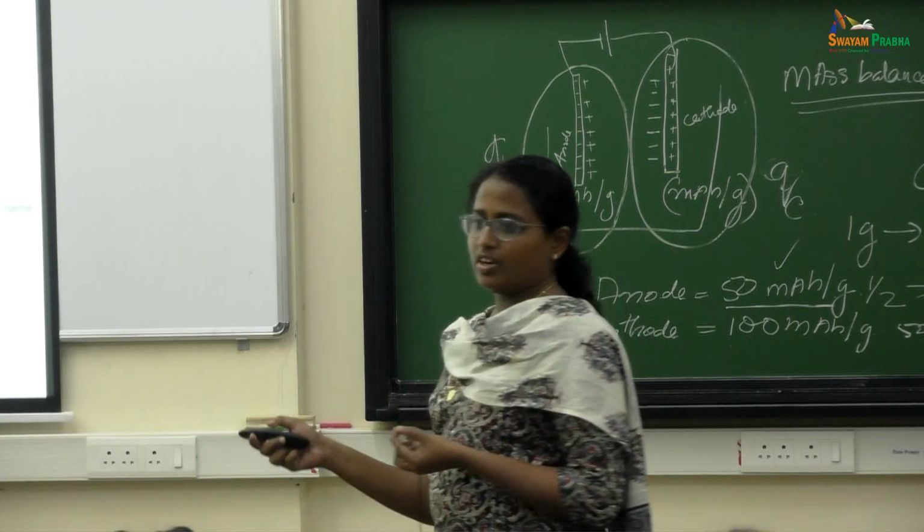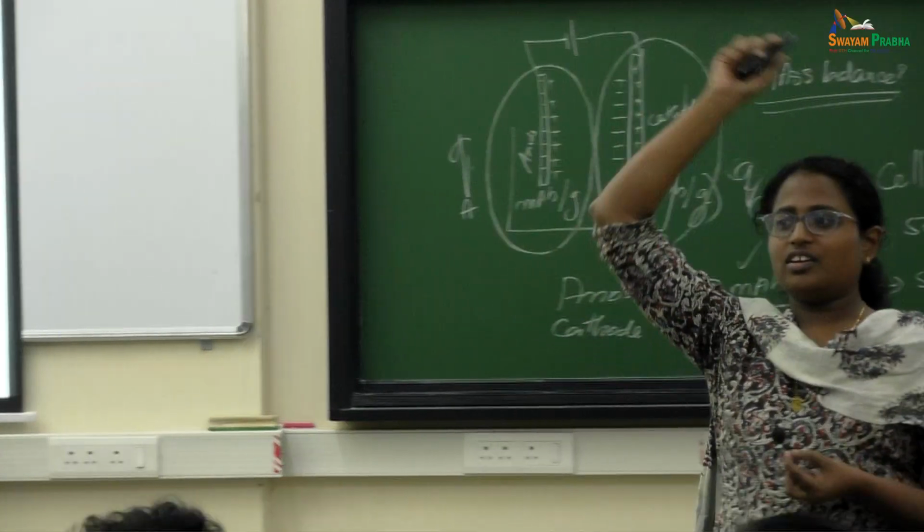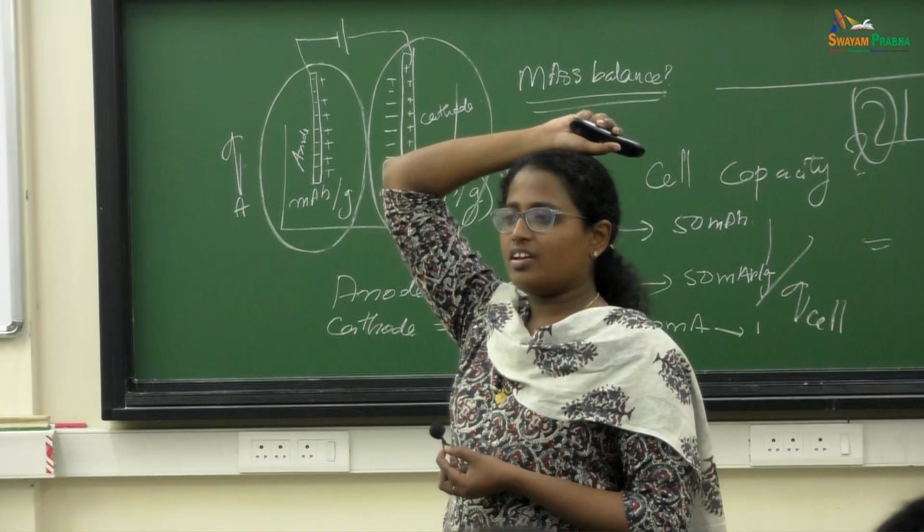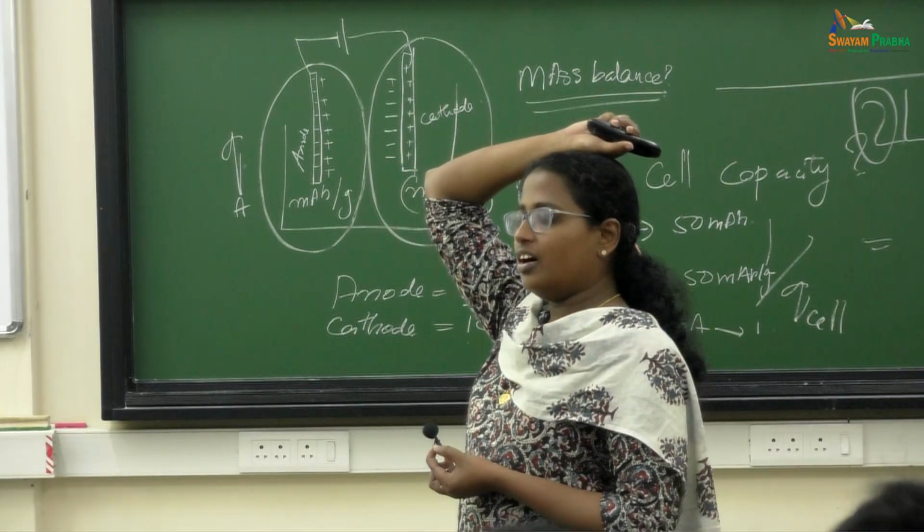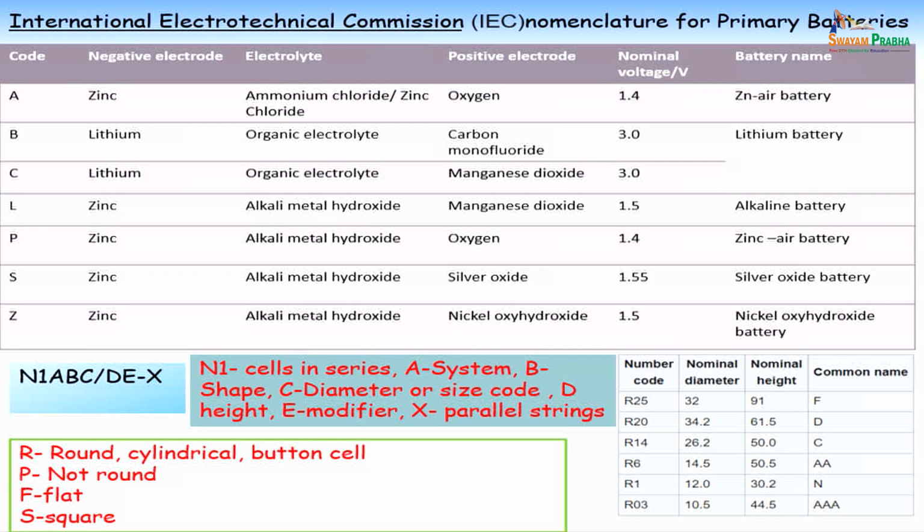We will see that one. Let her start. Okay. L zinc, Huh? zinc manganese dioxide, and R61 6 is what? Initial 6 is what? AA. No. What is the initial 6? What is 6? See here.